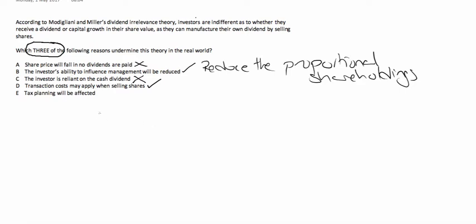And then finally, tax planning will be affected. Yeah, this is a problem. Certain countries tax dividend income differently to capital gains, and as a result of it, shareholders might have a preference one way or the other. So here, the correct answer is B, D, and E.